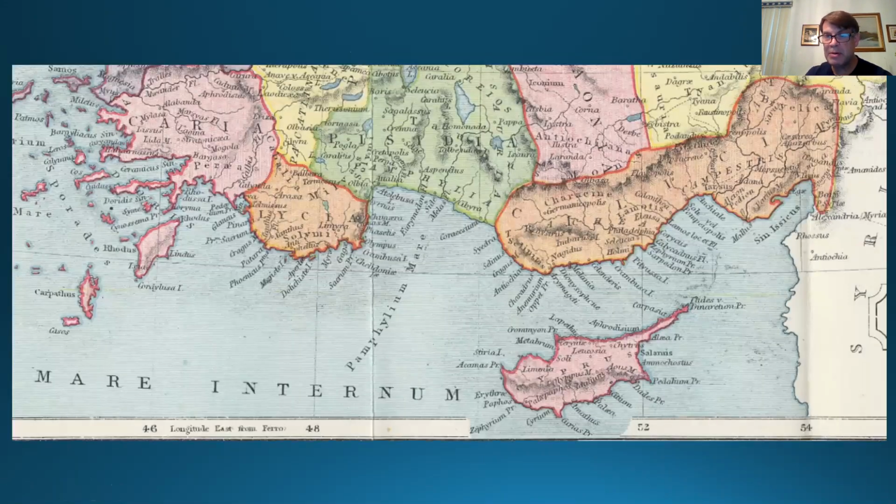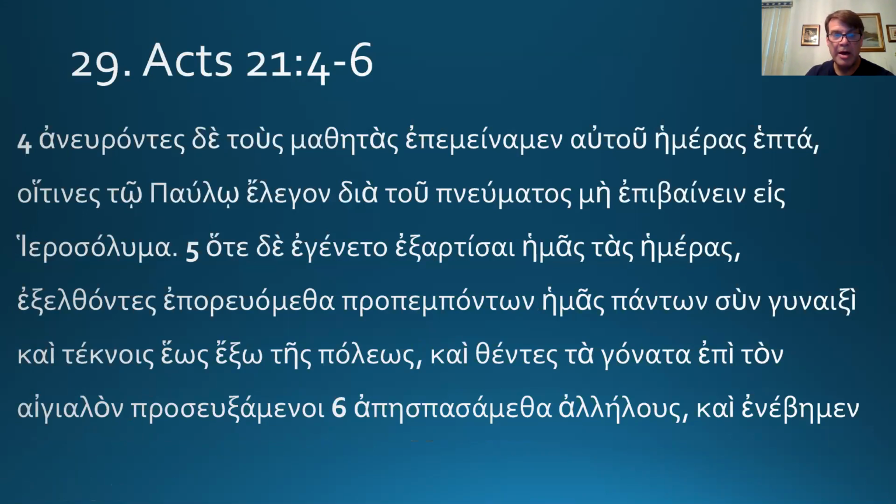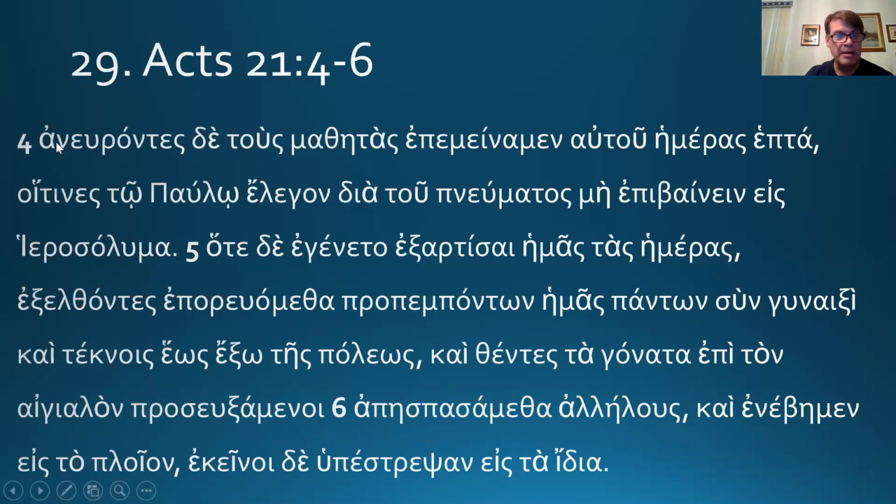Okay, we don't need this map anymore. We've done it. Verse 4, and having found the disciples, so there are Christians at Tyre. This is, again, aneuriskō, missing the -sko part, so it's an aorist active participle. We remained there. It's not a very common New Testament use of autou, but this is at least the second time I've seen it in Acts. In this run through, it means there.